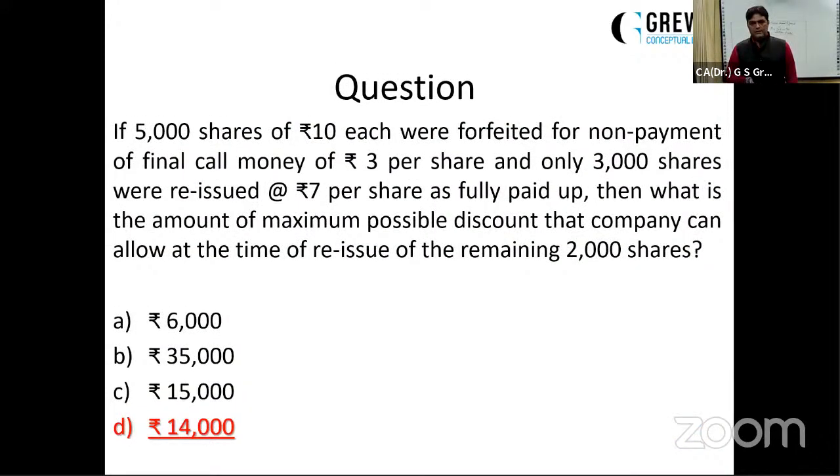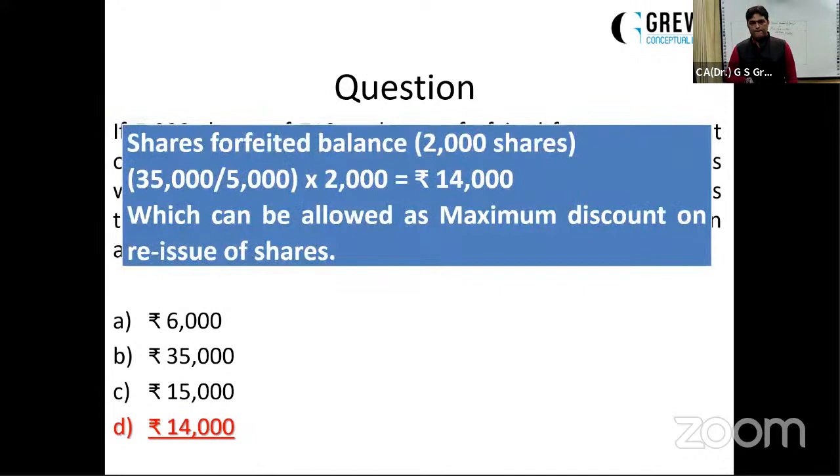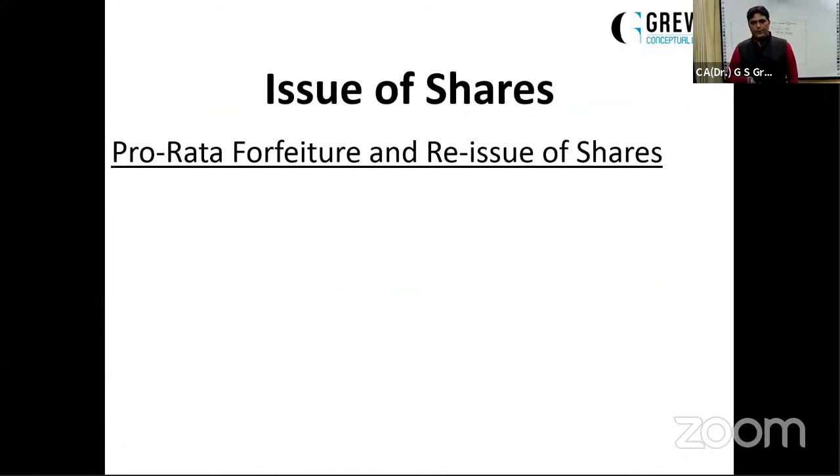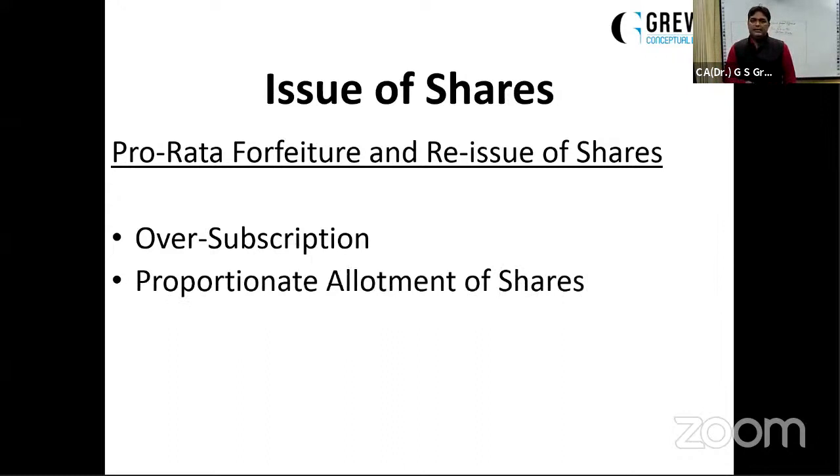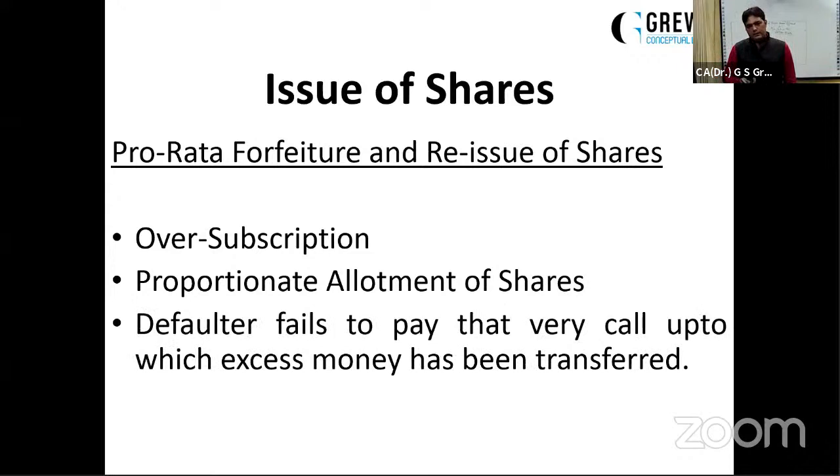Let's move on further. Pro rata forfeiture and reissue of shares. Although don't take it as a separate topic, the only thing is this type of question fulfills 3 conditions. Those 3 conditions are: there will be oversubscription, we have already discussed that. There will be proportionate allotment of shares, we have already discussed that. And the third point, very important, is that in proportional allotment, the excess application money is transferred to allotment or calls.